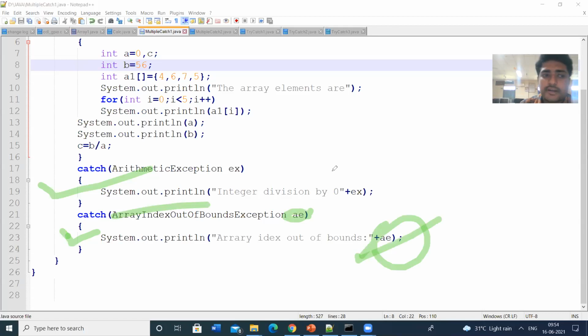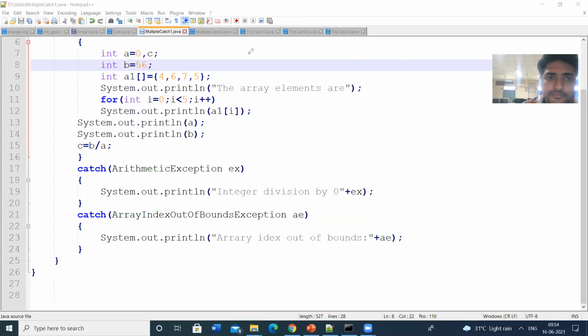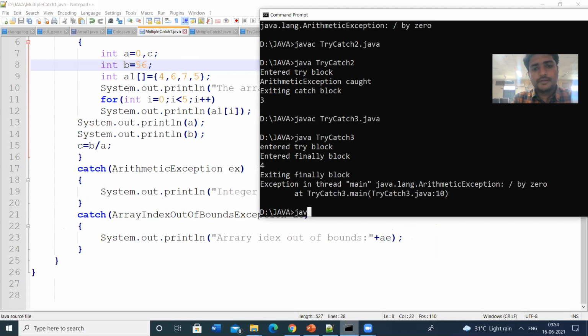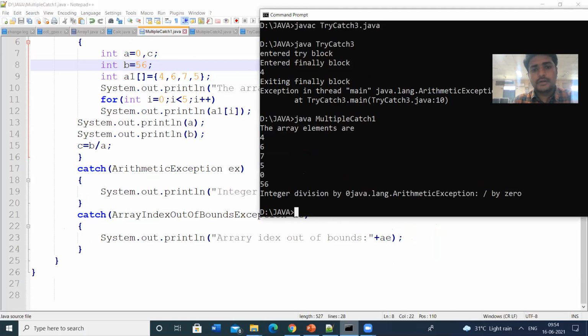So in this program, we are trying to use multiple catches for multiple types of exceptions. One exception is arithmetic exception. The second exception is array index out of bound exception. That's why I have taken an array and some integer arithmetic values. So let us see the output for this. The program name is MultipleCatch1.